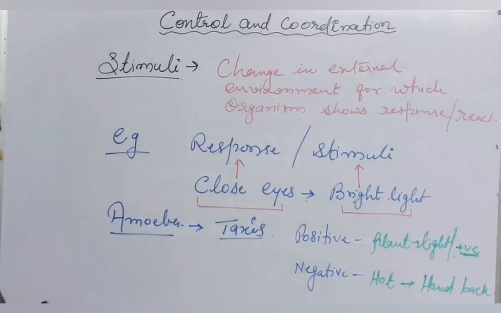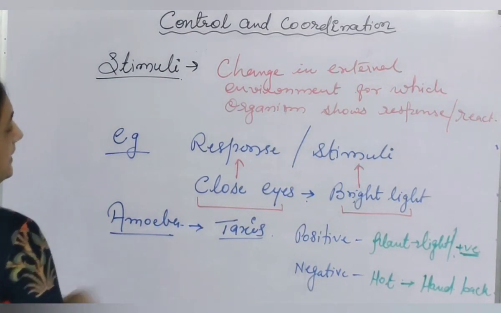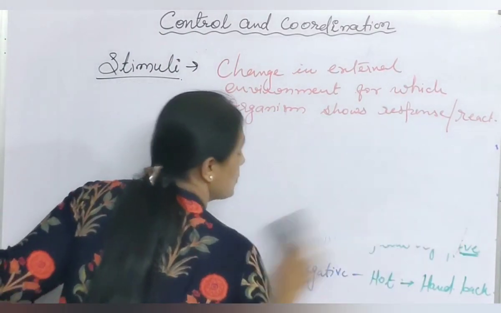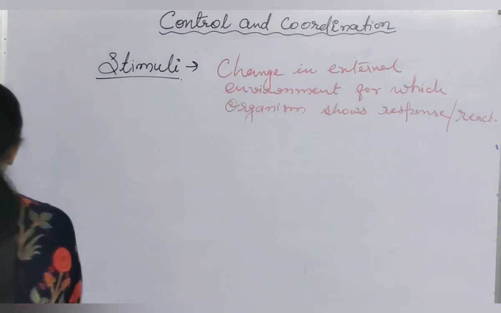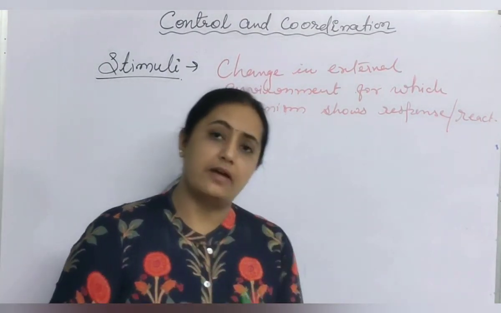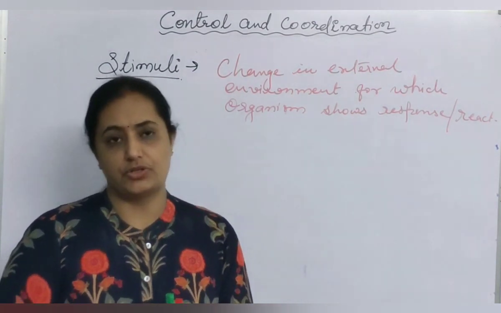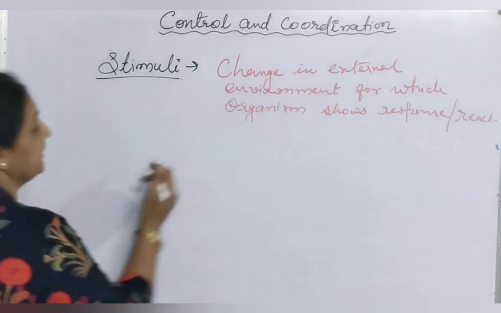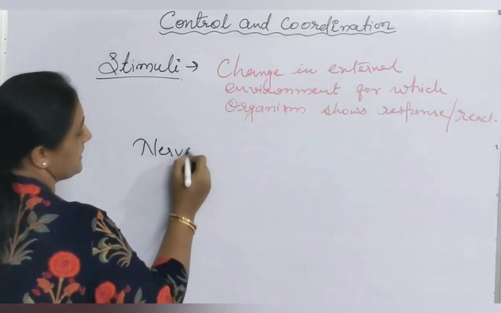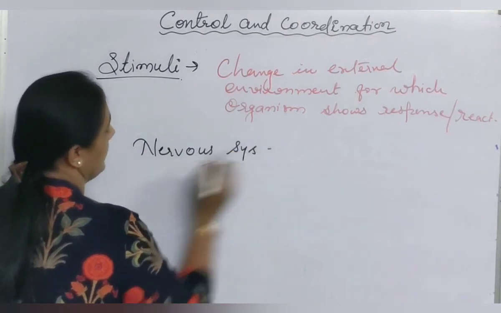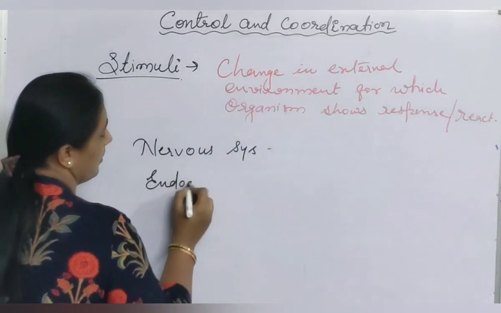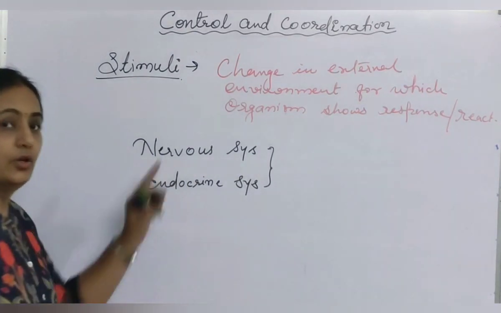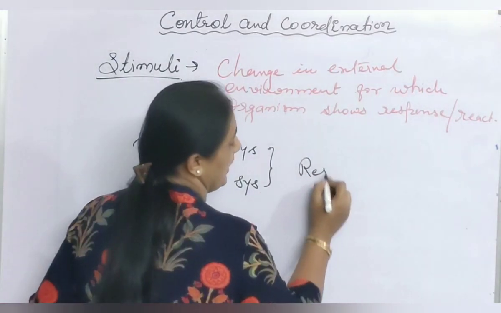Now in case of plants and animals, generally here we have to talk about human beings, and plants also we will consider. So how does a human being show this movement? Our organization is organ level organization. Tissues, organs, cells are present. So how do we show response and movement? With the help of two systems. One is the nervous system and another is the hormonal system, or you can call it the endocrine system. These both systems work together to show response towards stimuli.